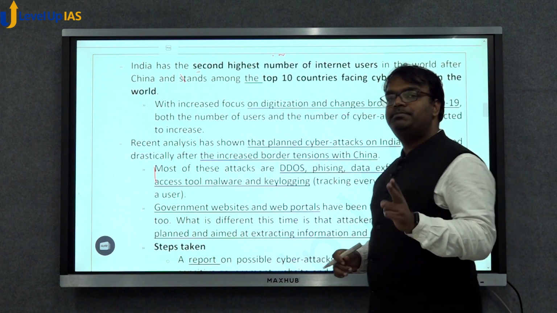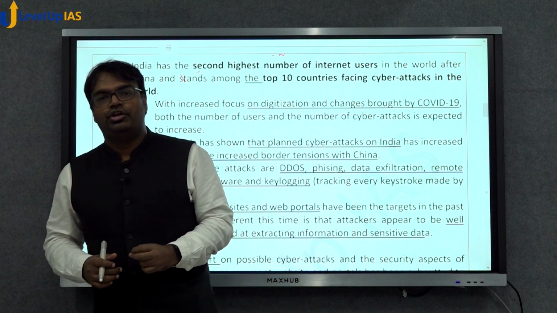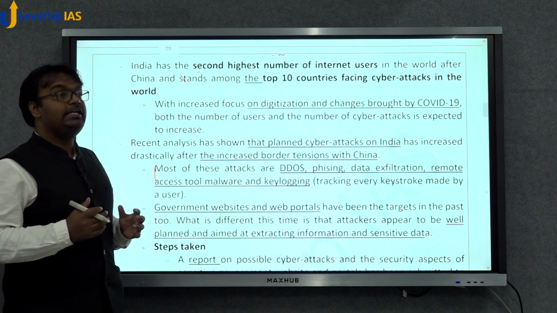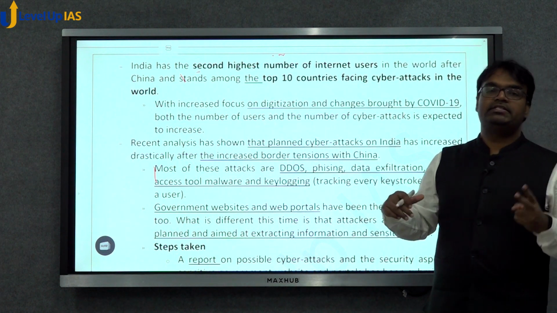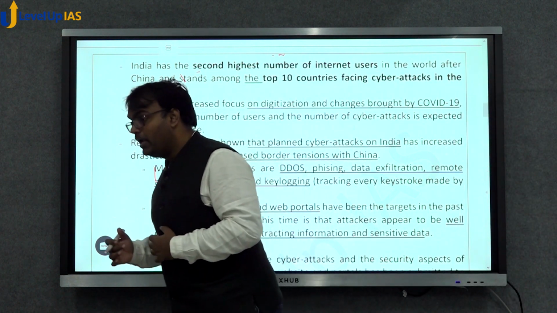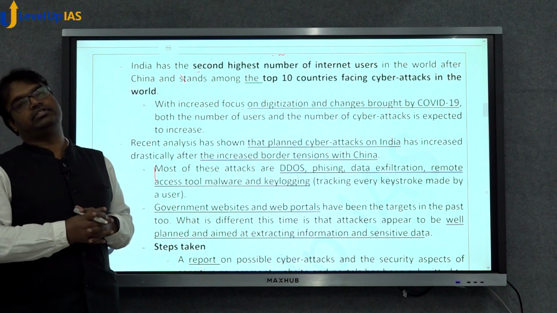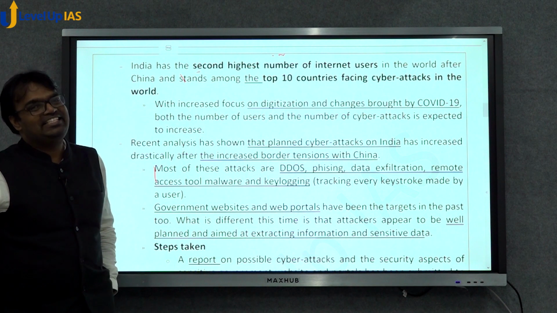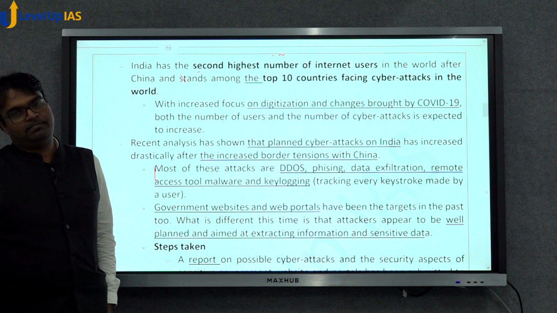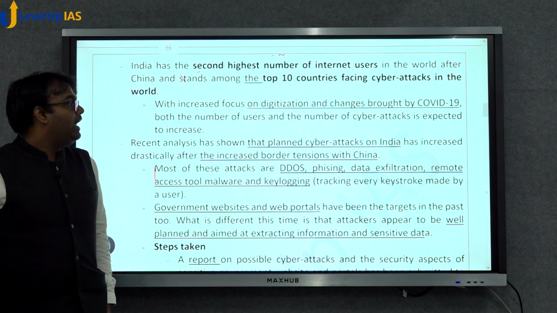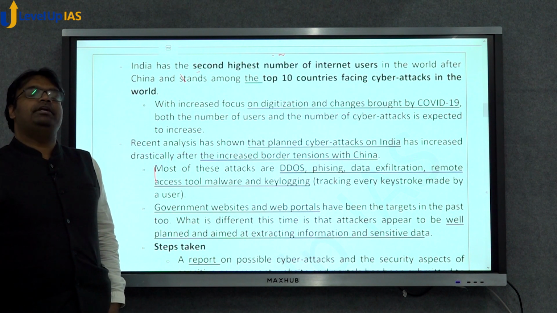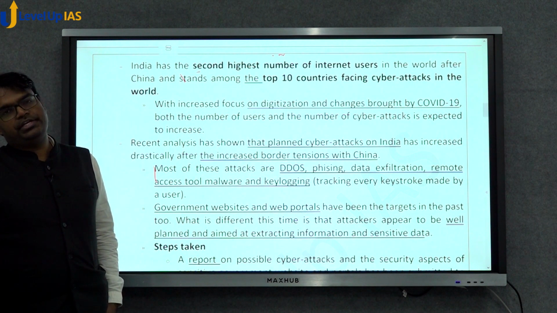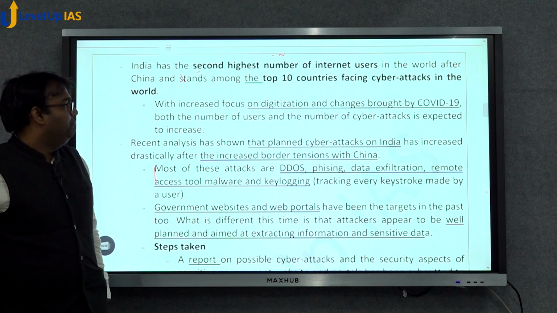India has become the second largest user of internet in the world. That is, India has the second largest number of users of internet in the world. Highest number of users are where? In China. Second highest are in India. And many of us are first time users, and thus cyber hygiene is absent, and we are emerging as one of the topmost countries in terms of cyber attacks we face. We generally remain in the top 10. The US is the most targeted country, but we generally also remain in the top 10.